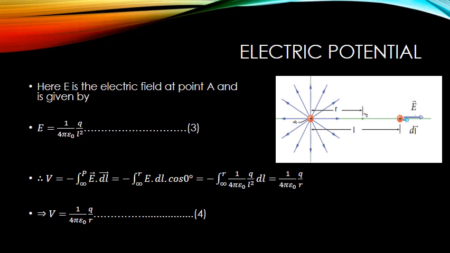Since E vector and dl vector have the same direction, E vector dot dl vector becomes mod E multiplied by mod dl multiplied by cos 0. Putting the value of electric field and integrating the expression, we get the final result as V equals 1 by 4 pi epsilon 0 into Q by r.